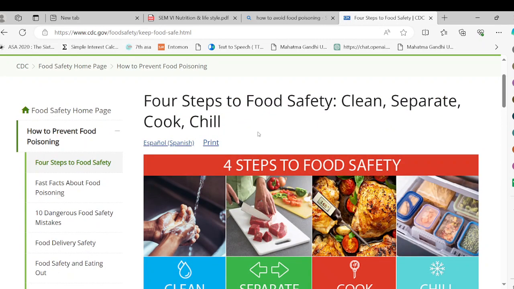So this and other things that you have. And do not take food from the street, because one problem with street food is that it is kept open and a lot of dust will be there, and most of the time you might have noticed they do not have any system to properly cover their food. So even if they prepare the food in a good way, because of the entry of dust particles from the road, their food may contain a lot of bacteria.